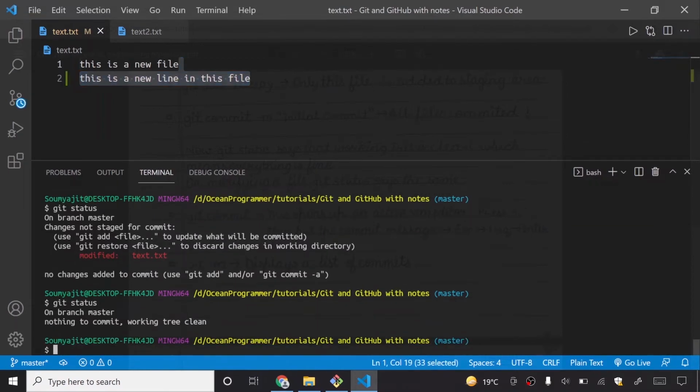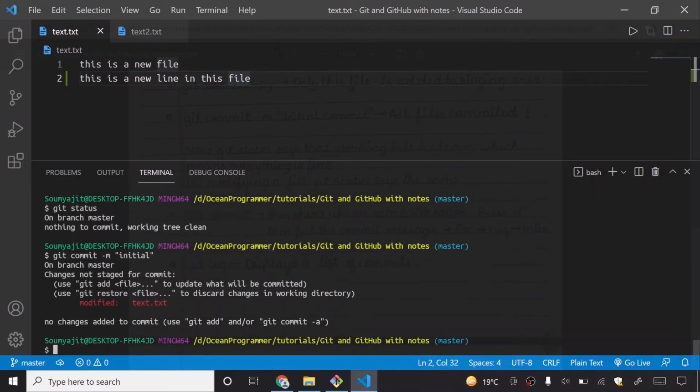Another thing I can do is commit this. If I say git commit -m initial, you can see that it says changes not staged for commit. It means that only the files which get added to the staging area will be committed.